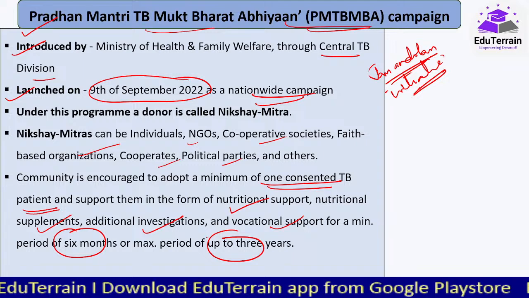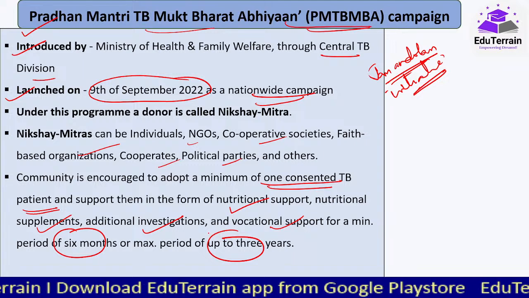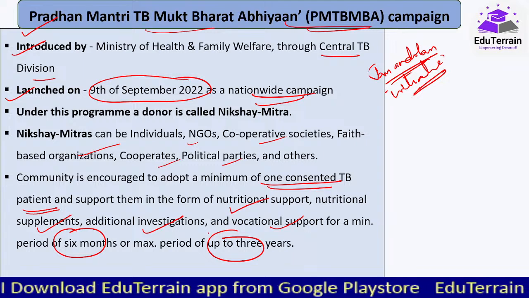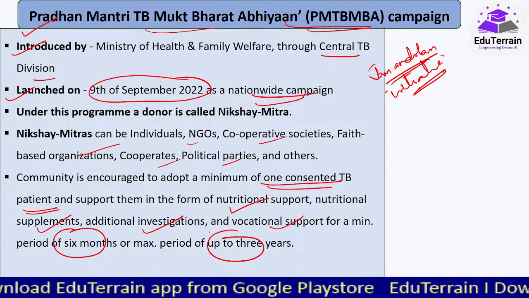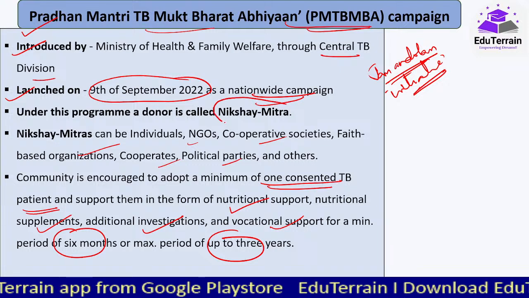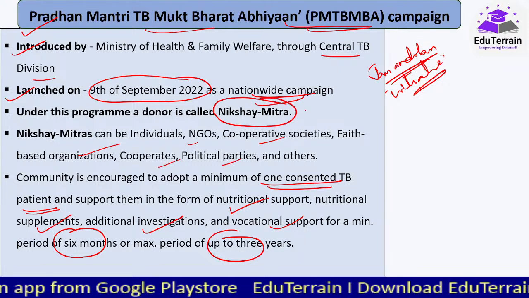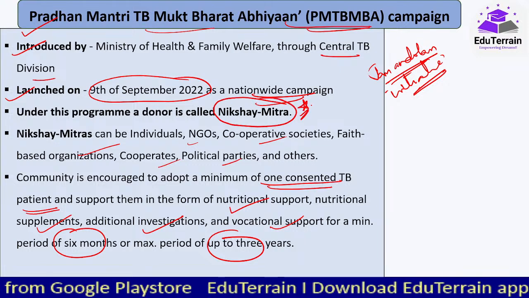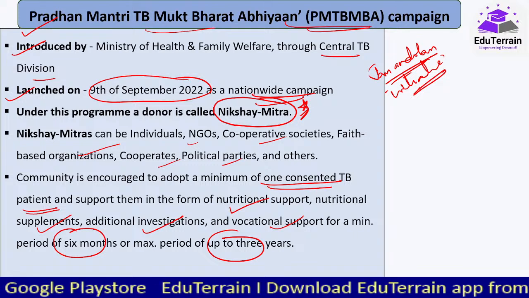And that particular individual or NGO or corporate, whoever is taking up this work, he or that entire unit is called a Nikshay Mitra. Anyone, if you want, you can also come forward to take this up.